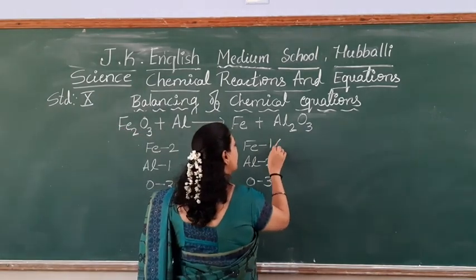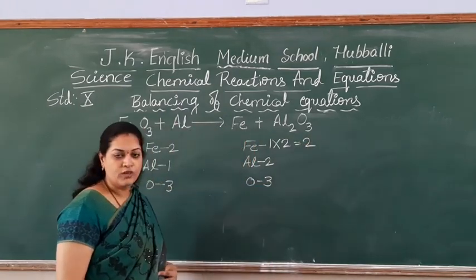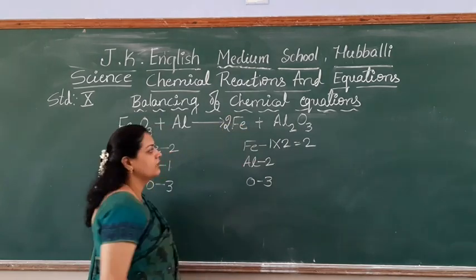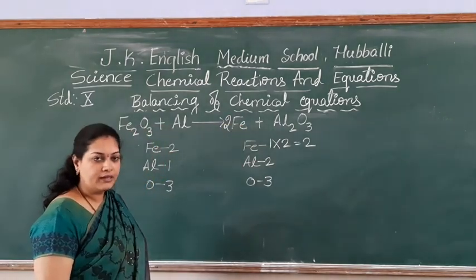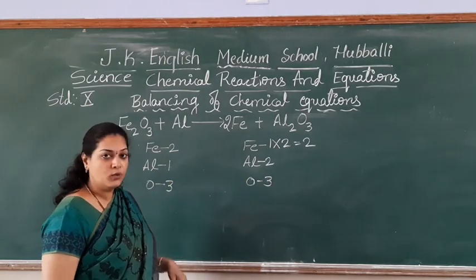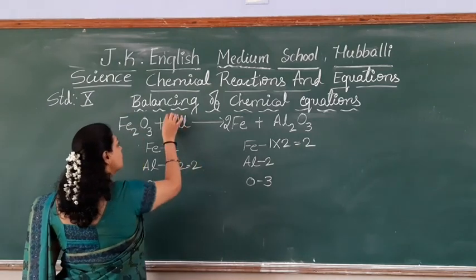Let me multiply this one with the 2 so that it can become 2. 2 into 1. Where should I write this 2? Yes, here I have to write. Correct? Aluminium 1. Aluminium 2. Let me multiply this one with the 2 now. So I have to write